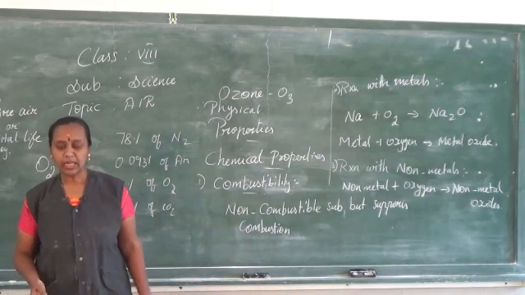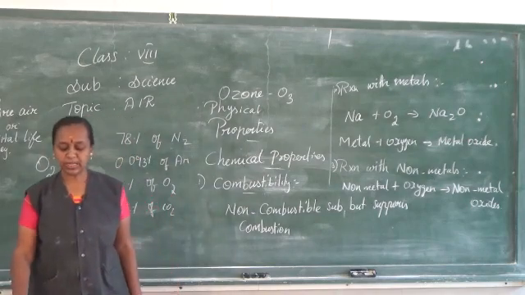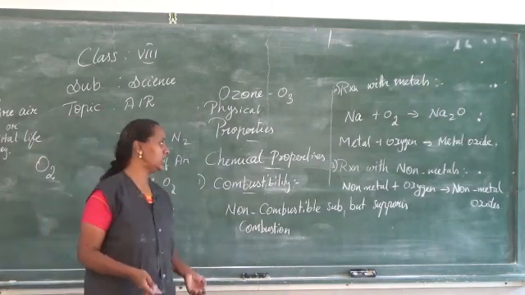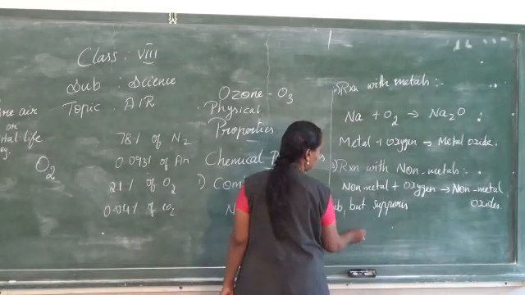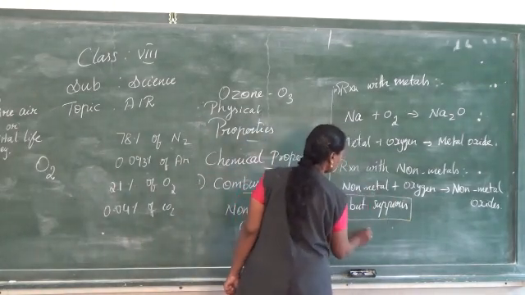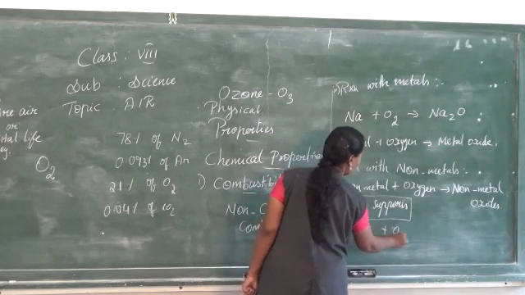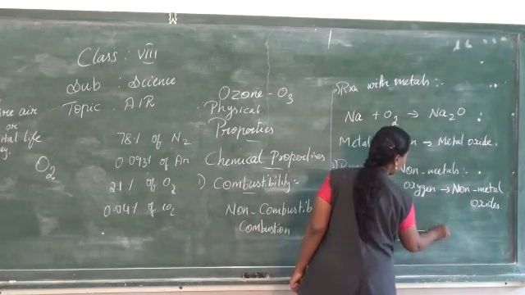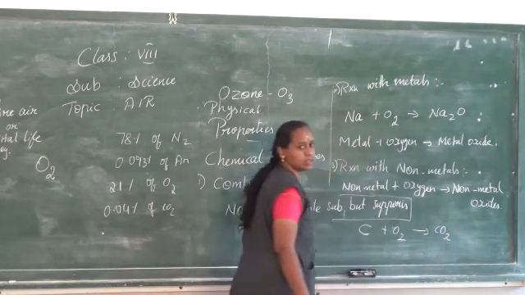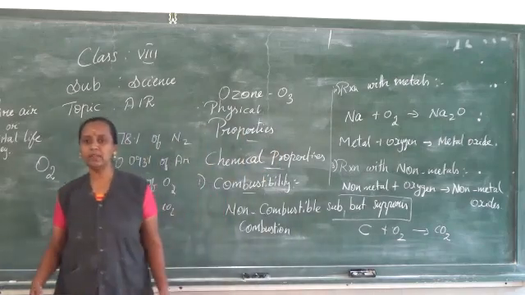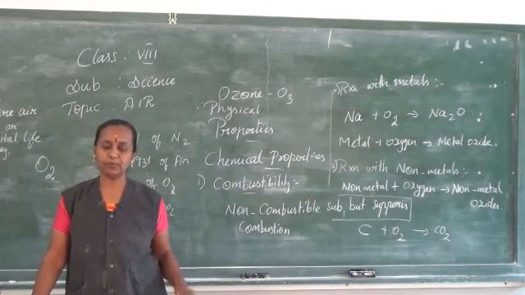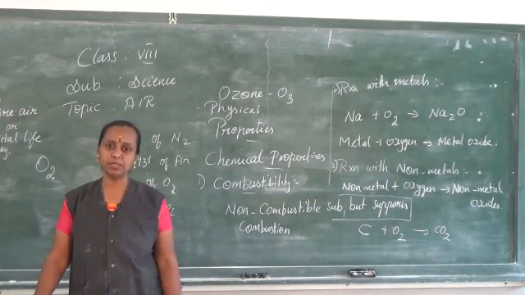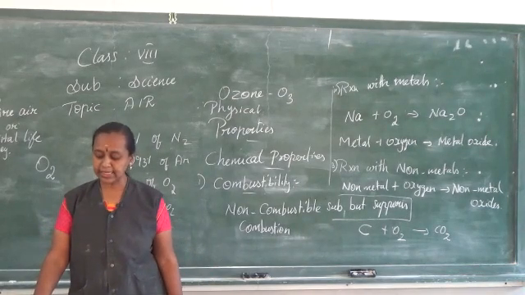In the same way, for reaction with non-metals, you can see carbon plus oxygen gives carbon dioxide. So I have given the non-metal as carbon. Please make a note: carbon plus oxygen gives carbon dioxide, which is a non-metallic oxide. Here also they gave a tabular column. What are the non-metals that react with oxygen?